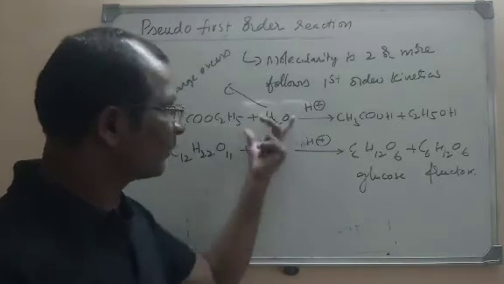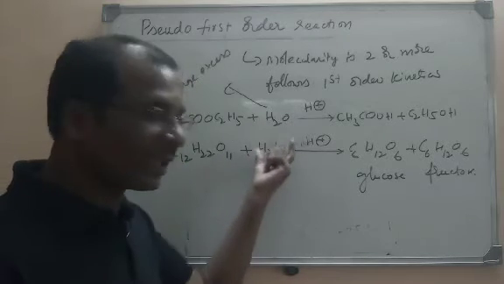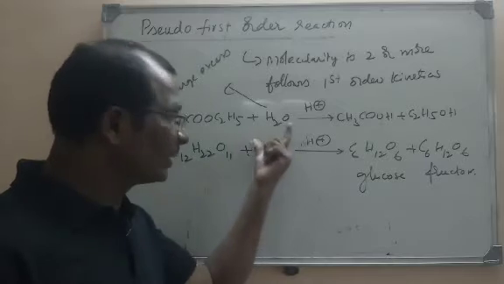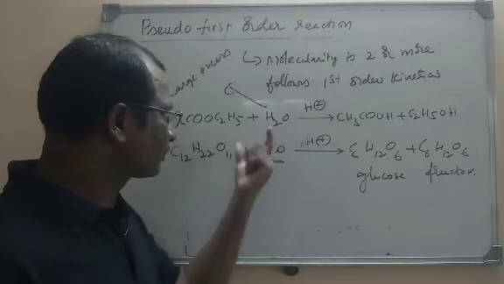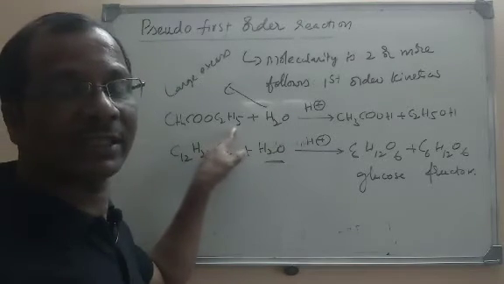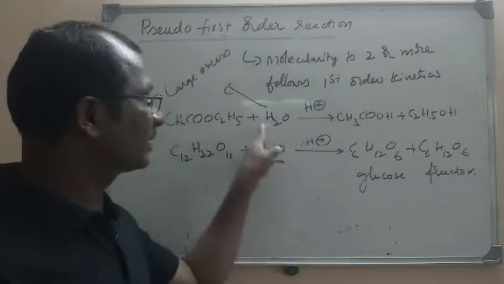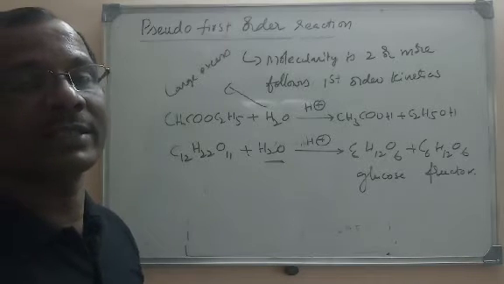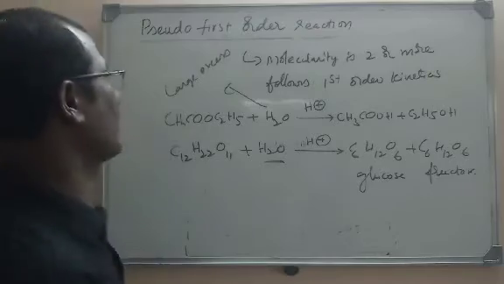Actually, originally these are of higher order, that means the order is more than 1, but because of the reaction condition, that is the excess of water taken here, or any other condition, the rate is related only to the ester here, and the rate is related only to the sugarcane, and it is not affected by water. Water's concentration remains unchanged. These are pseudo first order reactions.